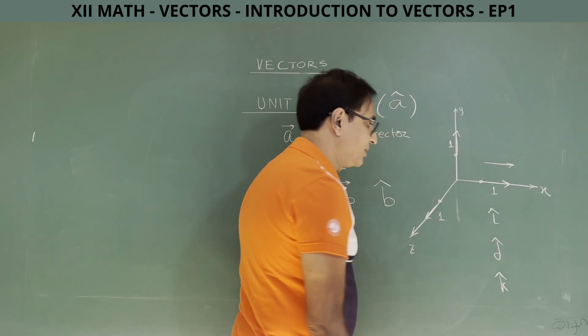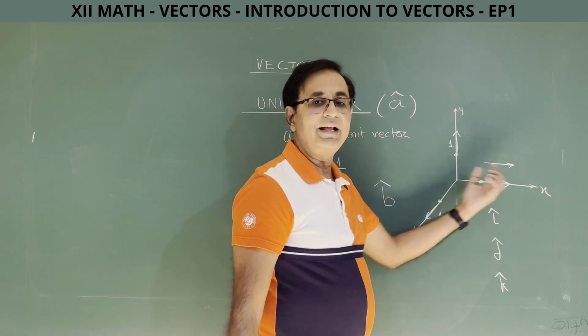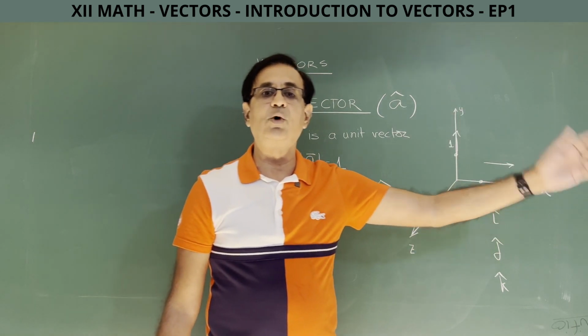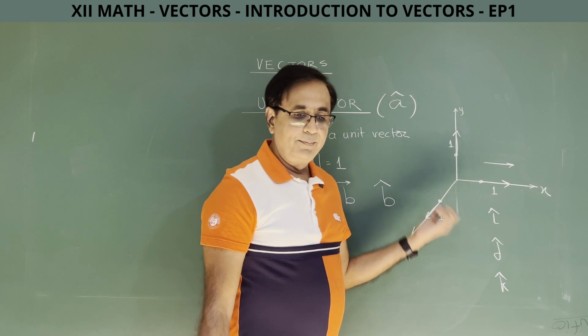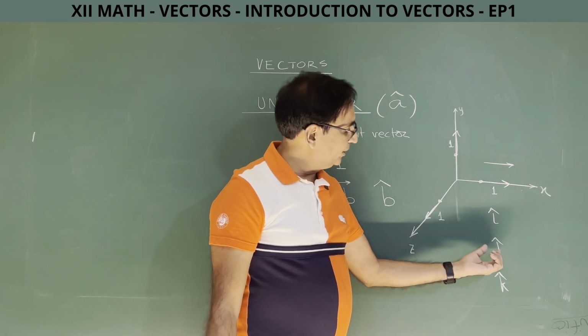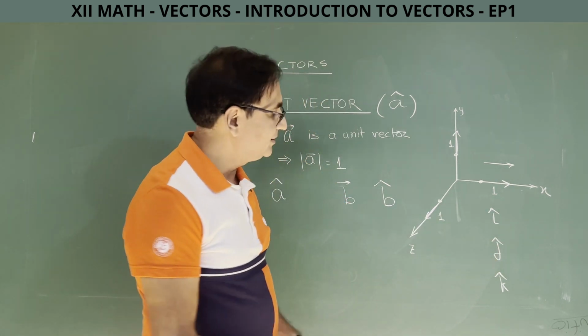So what is i cap now? i cap is a unit vector along x axis. When I say along x axis, we will presume it is pointing in the direction in which the x coordinate is increasing. And j cap will be a unit vector pointing in the direction in which the y coordinate is increasing. So it will be along y axis or parallel to y axis, that means one and the same thing.